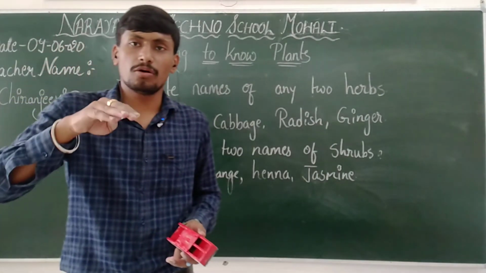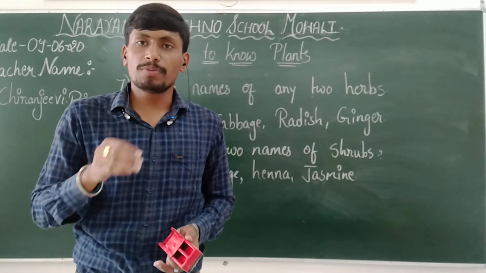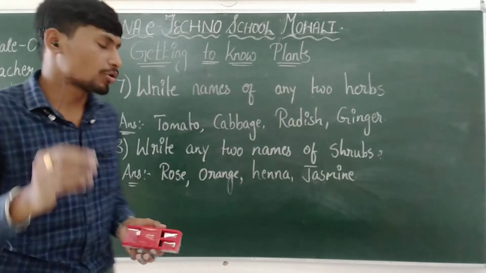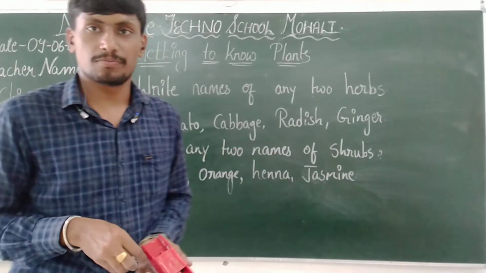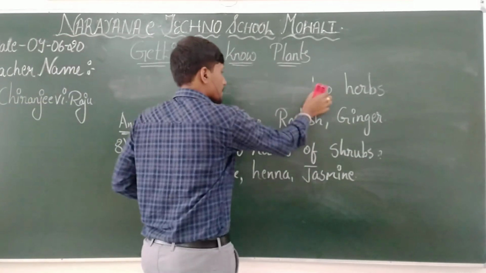When you see the rose plant, it won't be that much taller like a mango tree, or that much small like a tomato. It will be a medium height. That's why we call rose, orange, henna or jasmine plants shrubs.